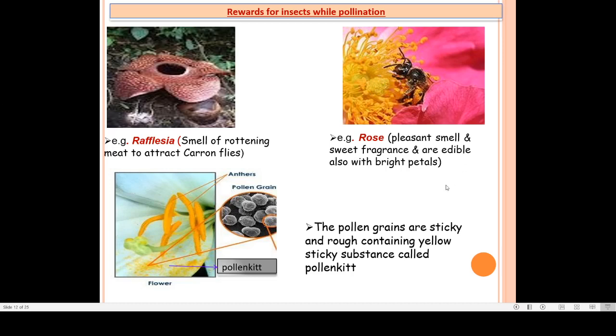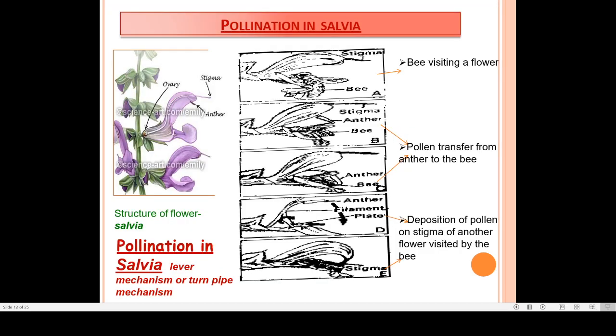For insect pollination, the pollen grains should be sticky and rough, and generally they contain a yellow sticky substance which is known as pollen kit. Here you can see pollen kit is shown, which gets attached to the body of the insect, and when it visits another flower, this sheds over the stigma of that flower, and this is how pollination occurs.